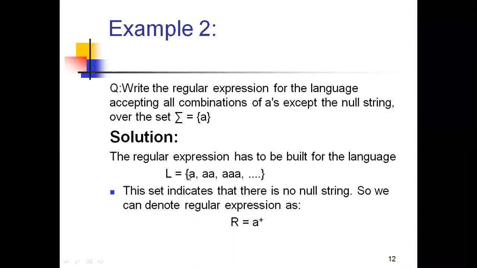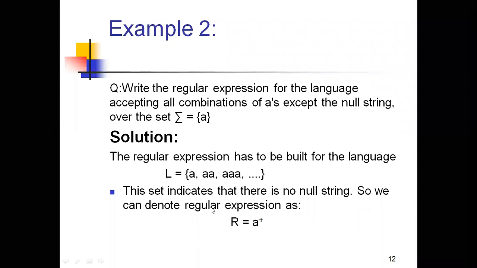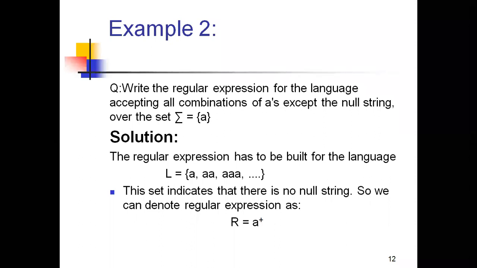My set does not contain the null string. So it starts with an a, and so on. Finally, the regular expression for this type of language is a power plus. A power plus means positive closure. Recall the concept of positive closure from unit number 1, then you can understand how to represent a positive closure. For the positive closure, the set does not contain the epsilon.